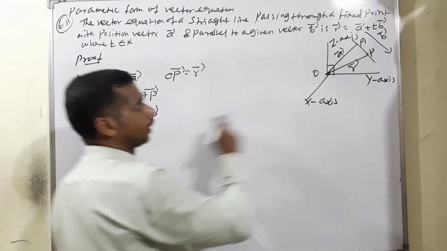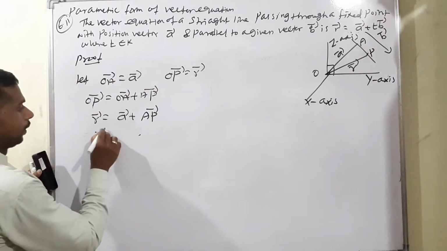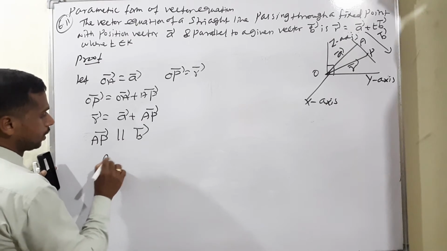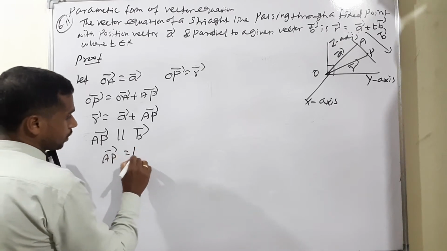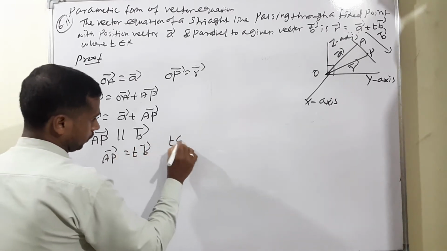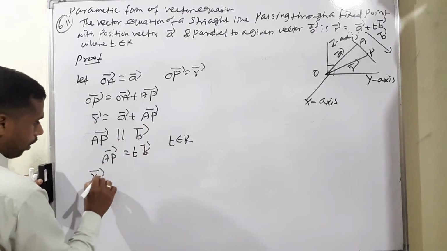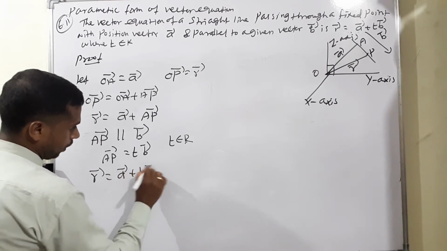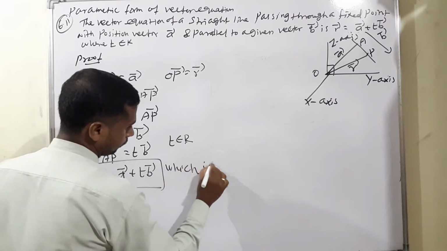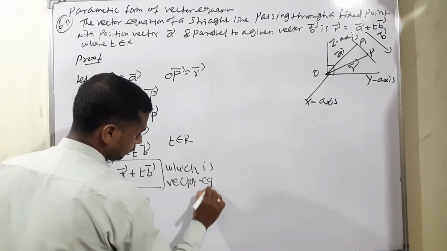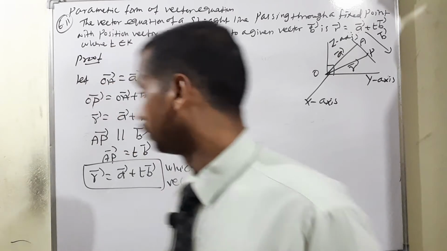But what is the meaning of the AP vector? The AP vector is parallel to the B vector, so the AP vector is equal to some scalar multiple of the B vector. Scalar multiple means just take t with the B vector, where t always belongs to the real numbers. Now instead of AP we can write tB. Therefore R vector is equal to A vector plus tB vector, which is the vector equation.